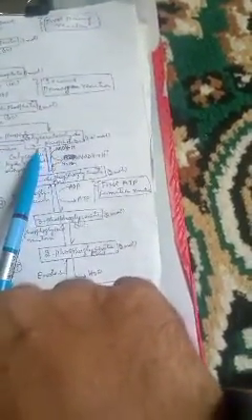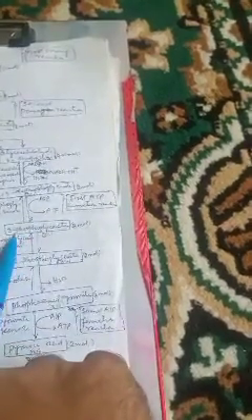Here this glyceraldehyde 3-phosphate undergoes dehydrogenation with the help of the enzyme glyceraldehyde 3-phosphate dehydrogenase, and it produces 1,3-diphosphoglycerate, which are also 2 molecules. Then this 1,3-diphosphoglycerate, with the help of the enzyme phosphoglycerate kinase, the first ATP molecule is produced, and it is converted into 3-phosphoglycerate.